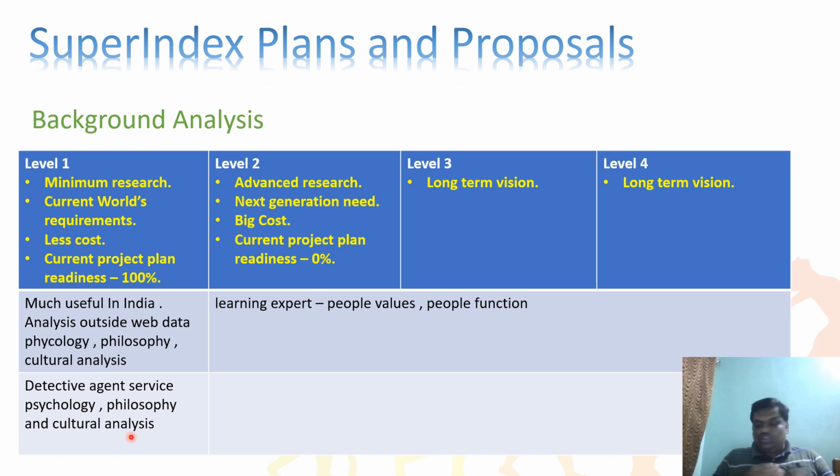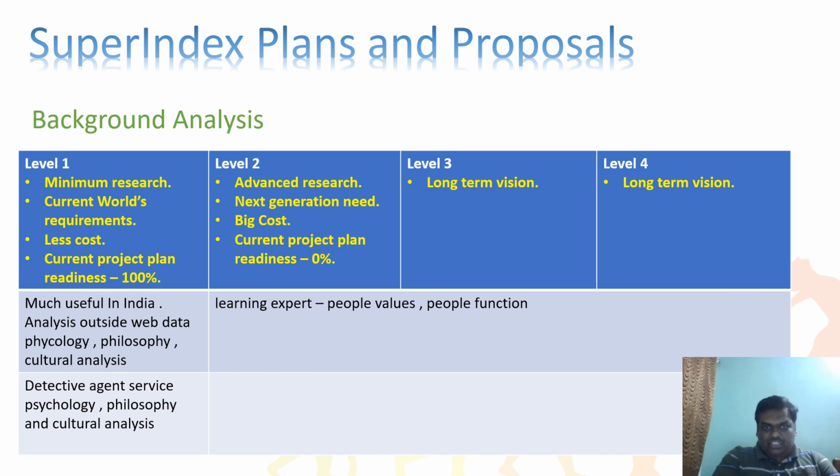It's not only web analysis; it also does analysis by examining the questions, preparing some checklists, and analyzing others' data. So many things will be there. This is an immediate requirement in the world. And for the next levels, level 2, 3 and 4 of background analysis, people's values and people's functions should go into the library, and the 2,000 years of history should go into that, right?